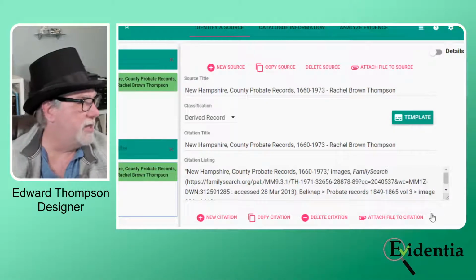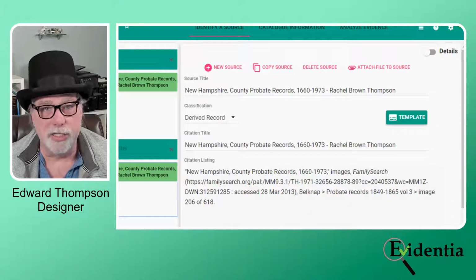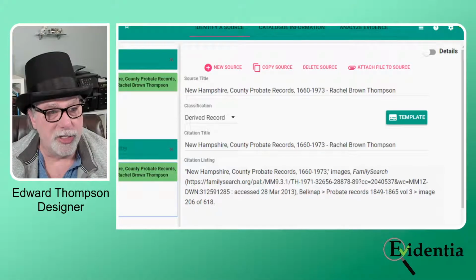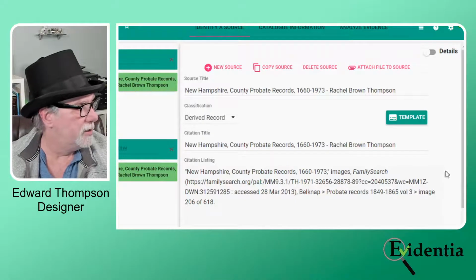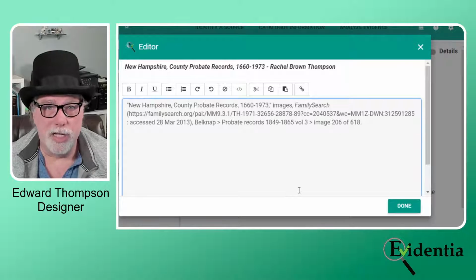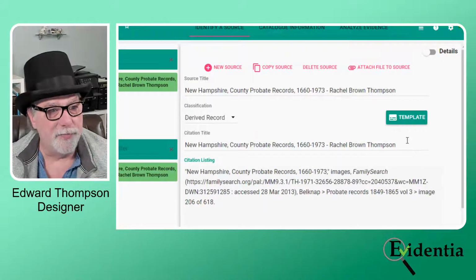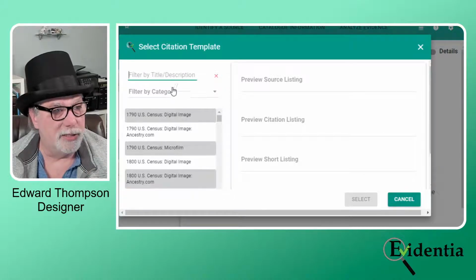So if we look first at the citation, you don't see anything fancy about it. It's a database collection in Family Search. And let's see, did I freeform this? No, yeah, I used freeform citation format at the time that I entered this, so I did not use one of the templates. There is one available, I believe. Let's show that.